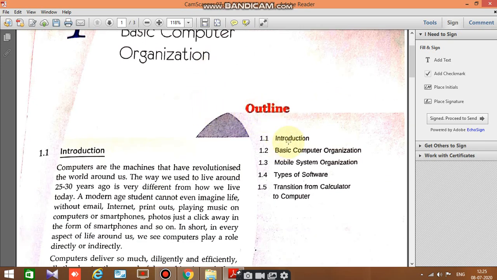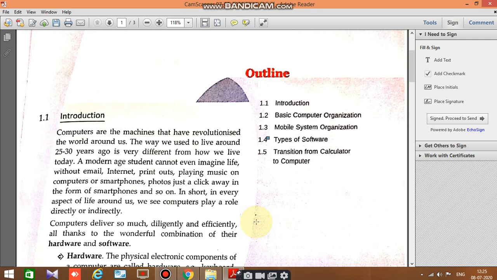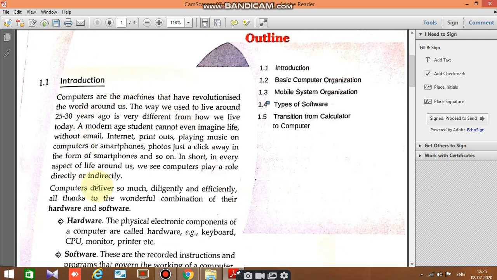Contents are introduction. You will learn about the introduction of computer, its computer organization, mobile system organization, types of softwares, and transition from computer calculator to computer. So in this introduction they have just told you about the story, how computers have revolutionized the world around us. They were used to live around 25 to 30 years ago. It is very different from how we live today.